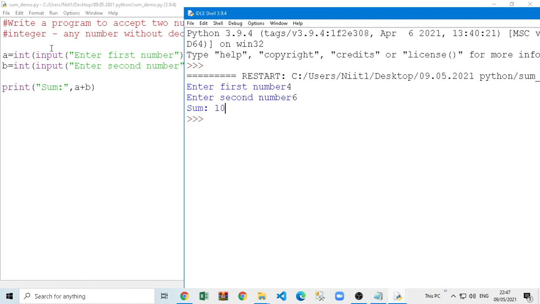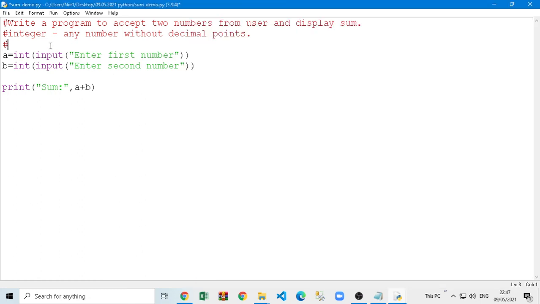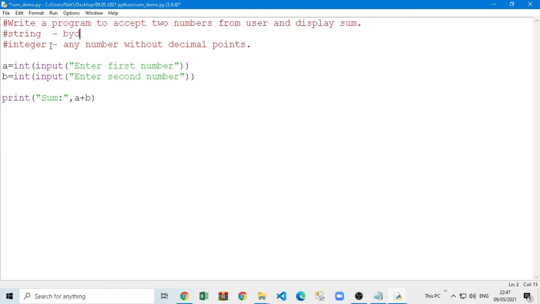So what happens by default in Python, or all languages actually, is that input takes data as a string. A string is actually a sequence of characters. String means it's used to represent alphabets, characters, or anything from your keyboard.